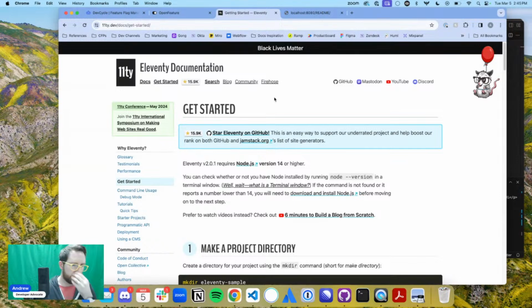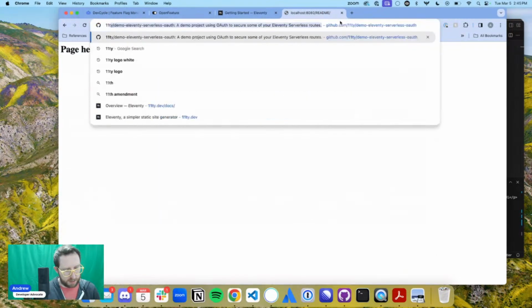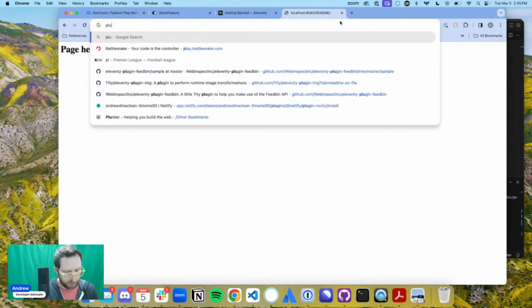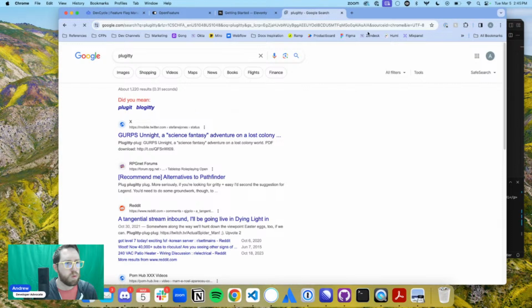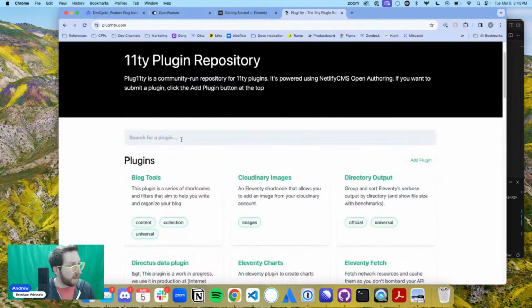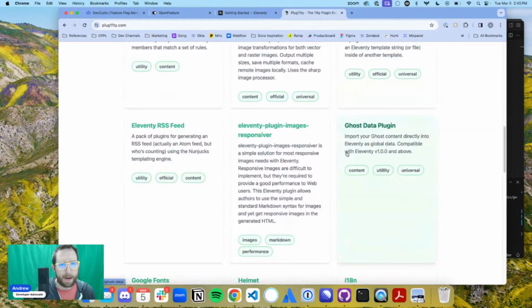extensibility focused. And so if you go into, where is it? Eleventy, I think it's called Plugity. Eleventy. Plugity, there we go. So this is actually a repository of a bunch of plugins for Eleventy, and we'll look at what plugins actually do. But a great way to show you this, I think, would be Ghost.